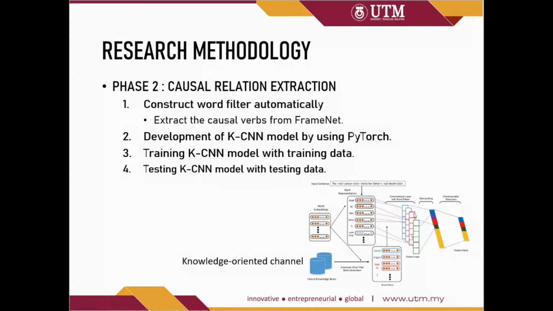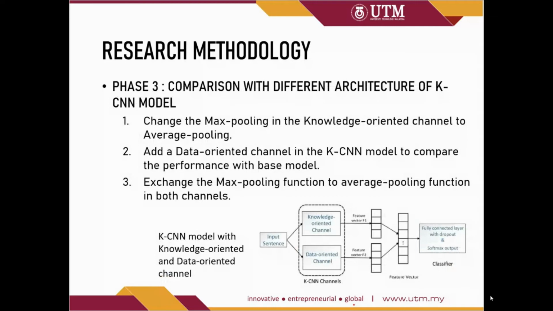Then the convolved features will be sent to the pooling layer to extract the max value. Lastly, the feature vector is generated. After we develop the KCNN model, we will train it and test it with the training data and also the testing data. In phase 3, comparison with different architectures of the KCNN model, the max pooling in the pooling layer will be changed to average pooling. This is used to compare the performance between max pooling and average pooling. We want to see which pooling function is more suitable for this dataset.